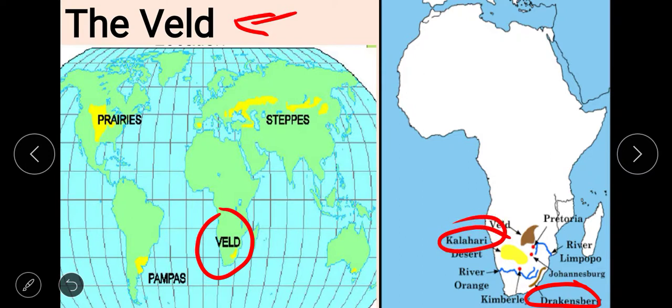In the northern part, the high Veld is located, which attains a height of more than 1600 meters in some places. The meaning of Veld is field. The temperate grassland of South Africa covers the southern part of Africa. The main rivers of the Veld are the Limpopo River and the Orange River.